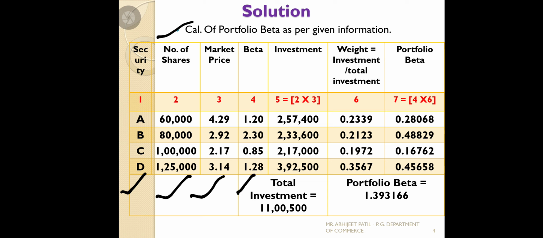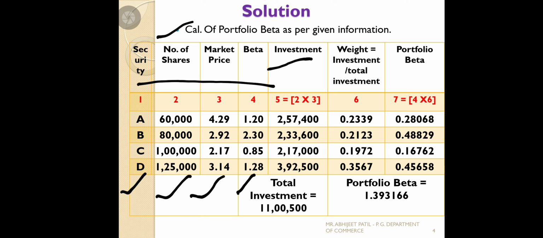So as per that given information, number of shares and market price, we should first find out the investment column. This is the first step. All this information is available in the problem: security, number of shares, market price and beta. Now we should find out investment. How to find out investment? How can we come to know how much amount we invested in the A security share, B security share, C security share and D security shares?